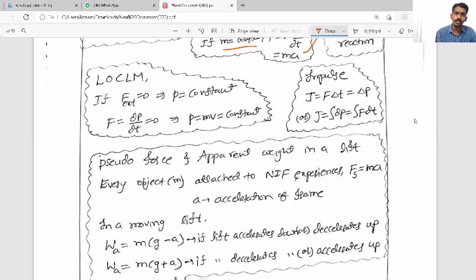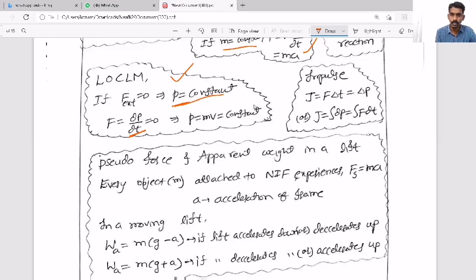Now afterwards, the next thing based on which a question can come is the law of conservation of linear momentum. For any system, if the external force is zero, that means dp by dt is zero. When dp by dt is zero, as the differentiation is zero, the term p remains constant.